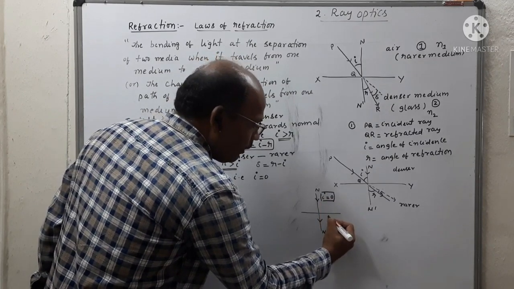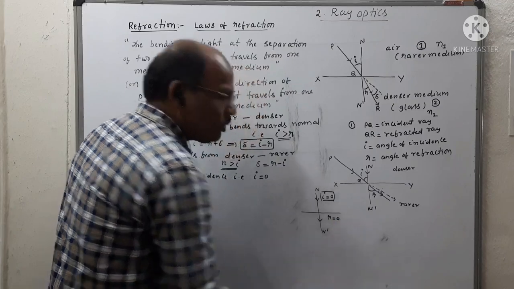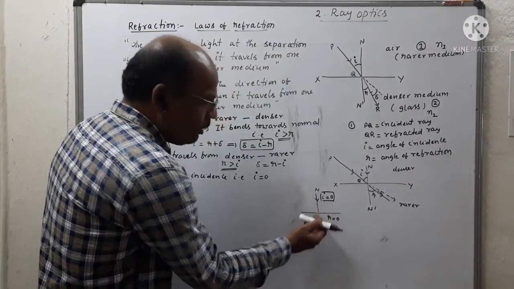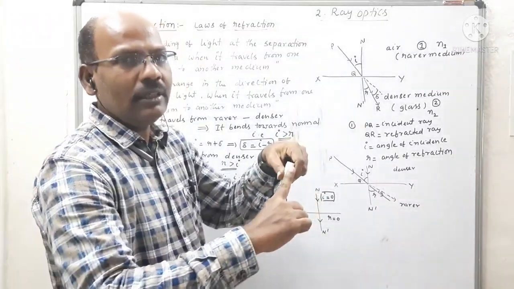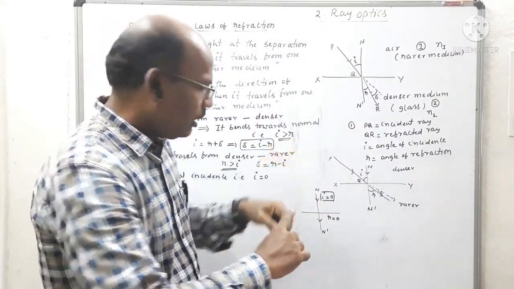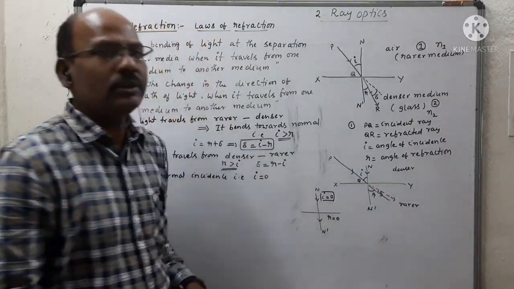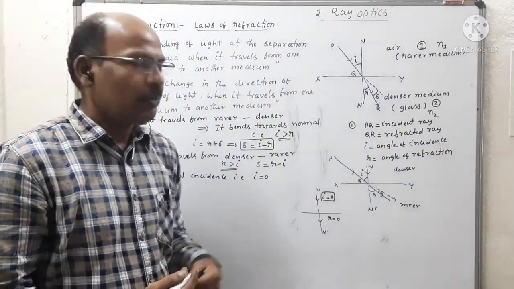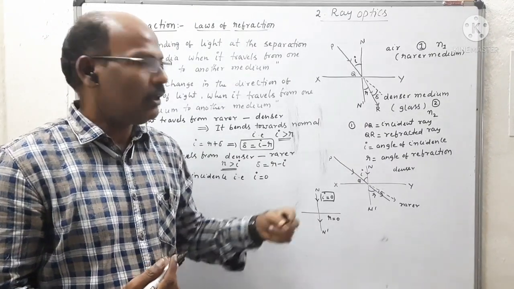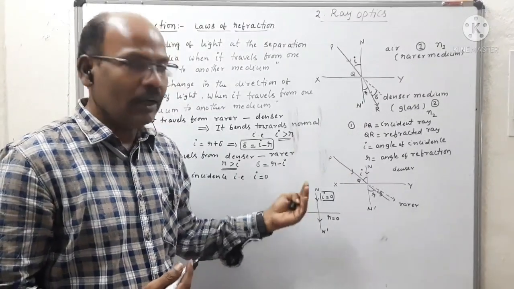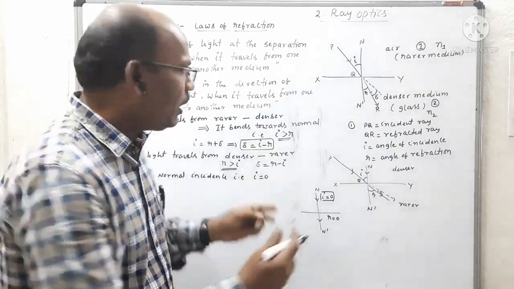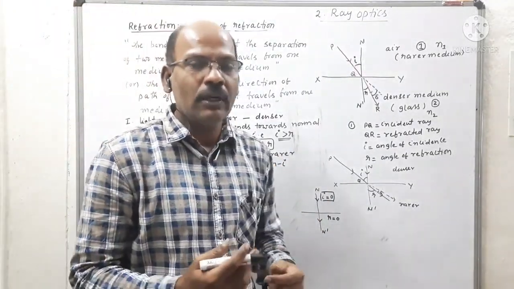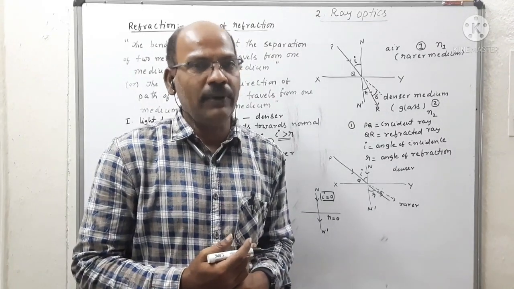Now what about the angle of refraction? This is also equal to 0. Why? Because the refracted ray and the normal lie on the same line. Then we can say that R is equal to 0. So these are the three types of propagation of light from one medium to another, including normal incidence. Based on these three we can explain the laws of refraction.